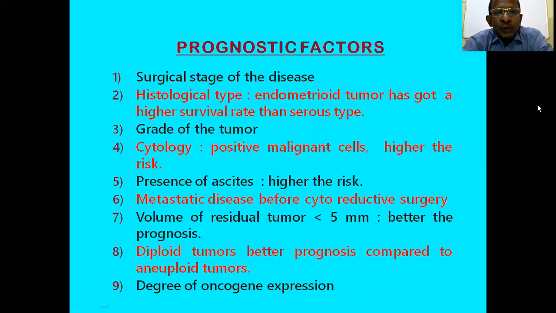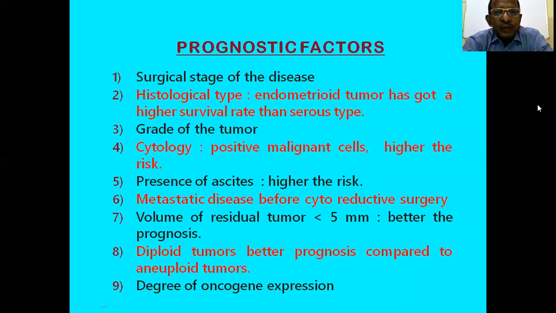So what are the prognostic factors of the treatment of malignant ovarian tumor? The most important is the surgical stage of the disease. The higher the stage, the poorer the prognosis. Then the histological type: if endometrioid tumor, the prognosis is better than that of serous or mucinous type.